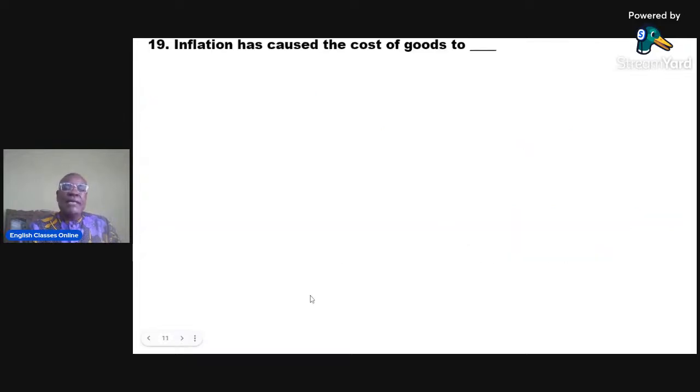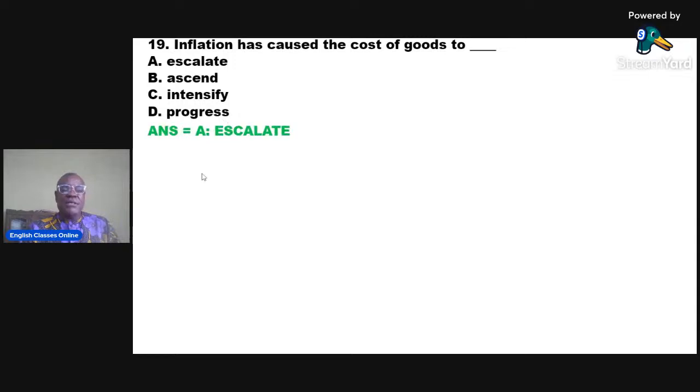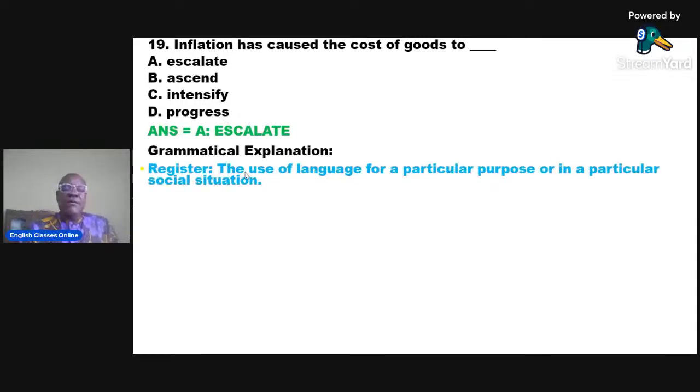Question number 19. Inflation has caused the cost of goods to dash. A, escalate. B, ascend. C, intensify. And D, progress. The correct option is A, escalate. We are dealing with the register of economics, okay?